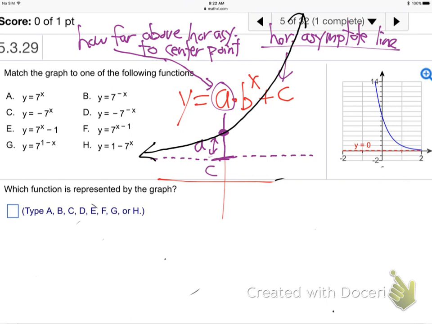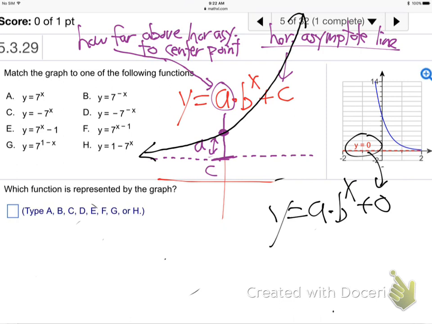Now, looking at this one, first off, let's try to piece this one together. It's always good to start with the horizontal asymptote, which is the number added or subtracted off to the right. The A is multiplied, notice, and the C is added or subtracted. So the horizontal asymptote is whatever's added. So what's the horizontal asymptote? Well, y equals 0. So that's clearly what's being done here. It's y equals a times b to the x plus 0. This y equals 0 is your C. Good so far? Kind of going from the graph to the equation now.